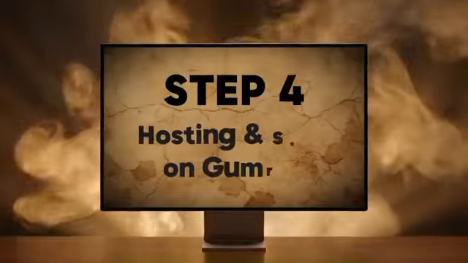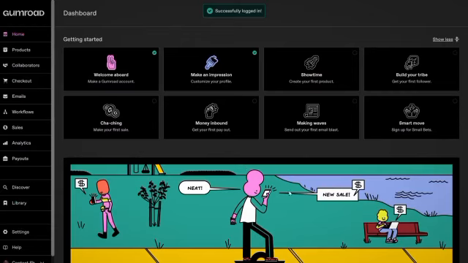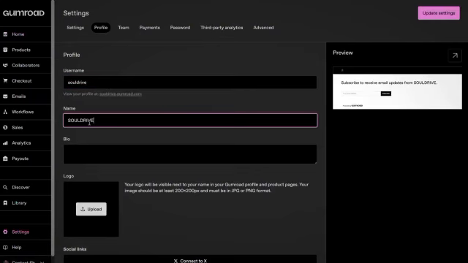And let's move on to setting it up on Gumroad. It's a free hosting platform, by the way. Once you create your account, click on Settings and set everything up with your brand info, name and logo.